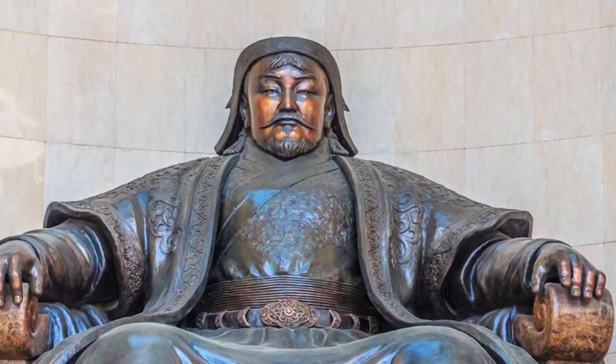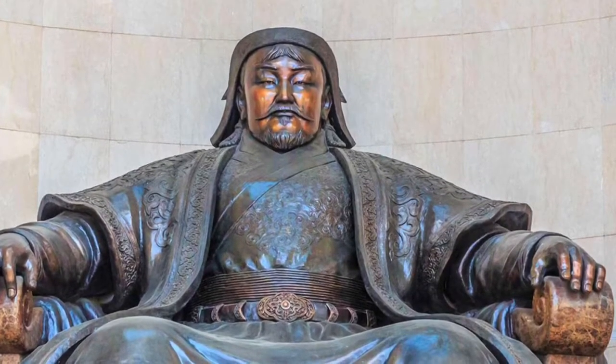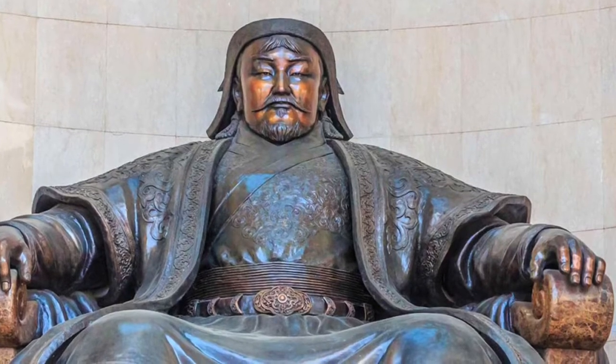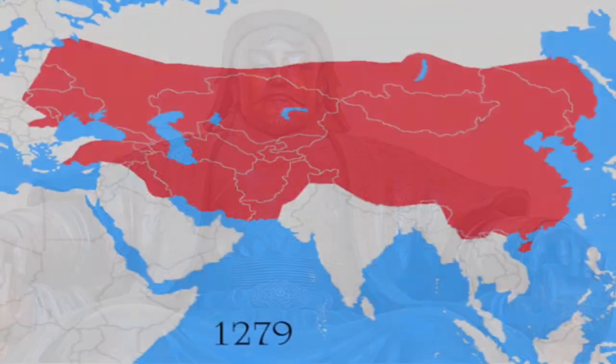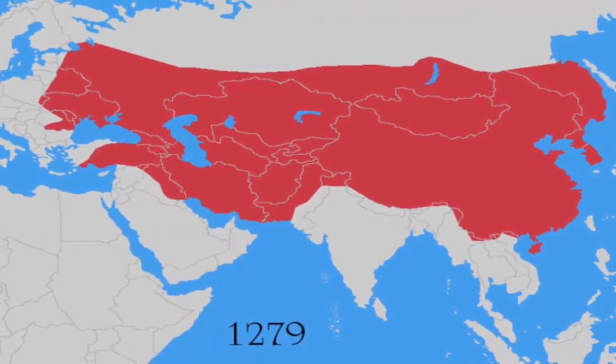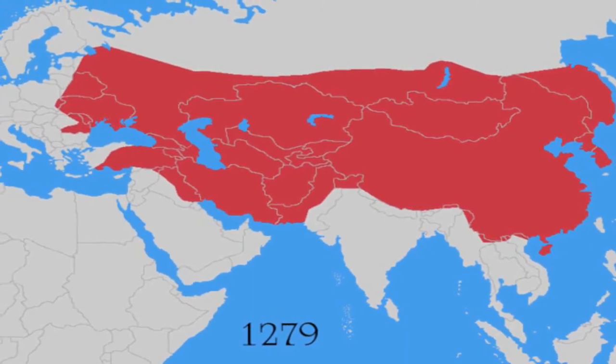When Genghis Khan united the militaristic tribes of the Mongolian Empire, he created one of the largest empires in all of world history. It was even bigger than the Roman Empire, and with that, he had so much land and so many trade routes under his control. The Mongolian Empire's use of the horse, as well as its advanced siege weapons, including cannons and gunpowder, allowed it to very easily conquer most of Central Asia and even parts of Europe.